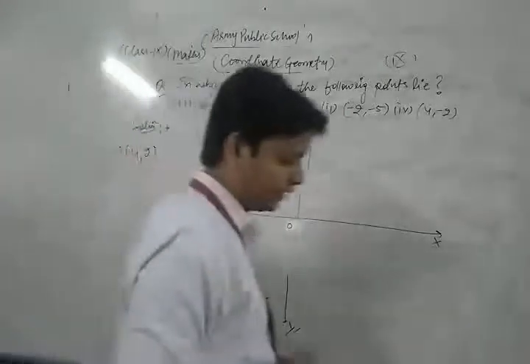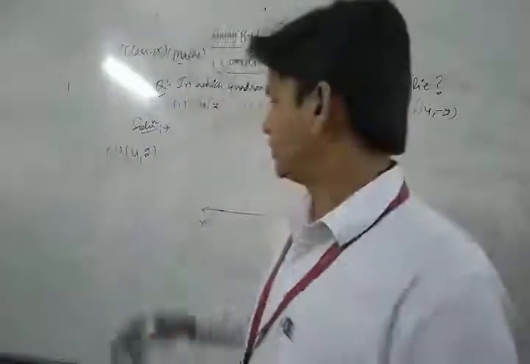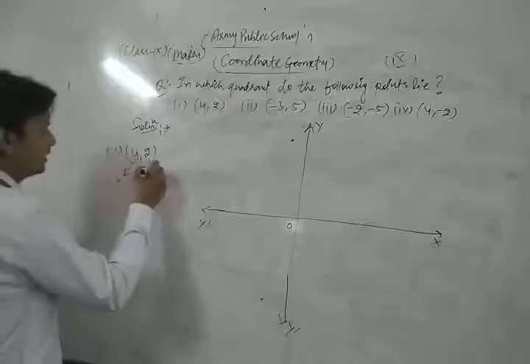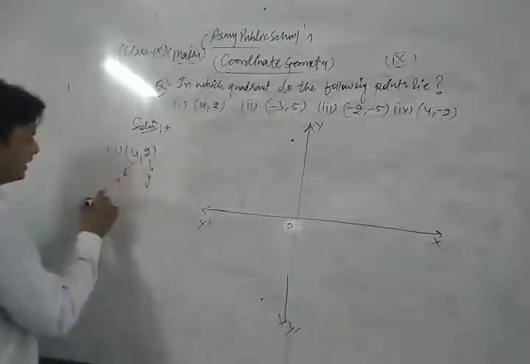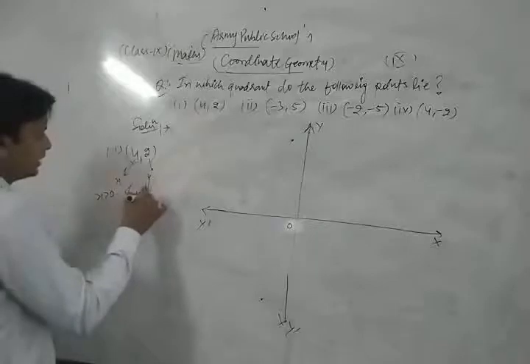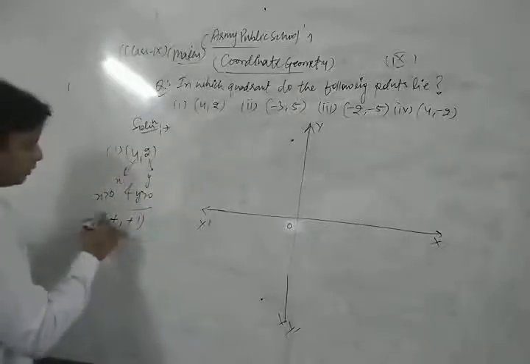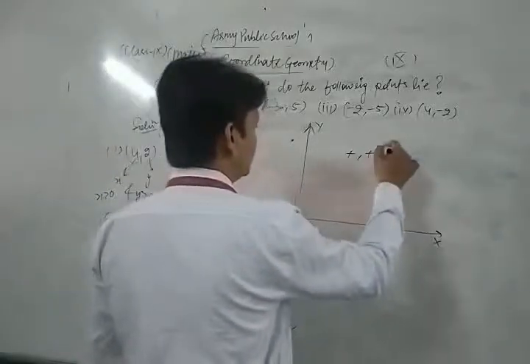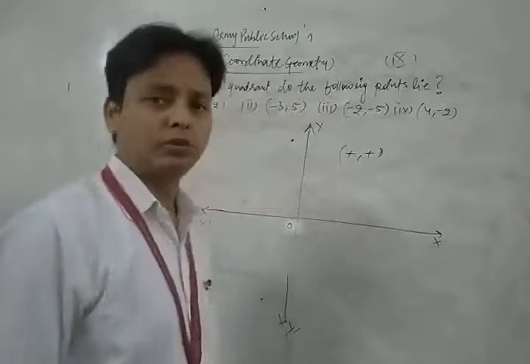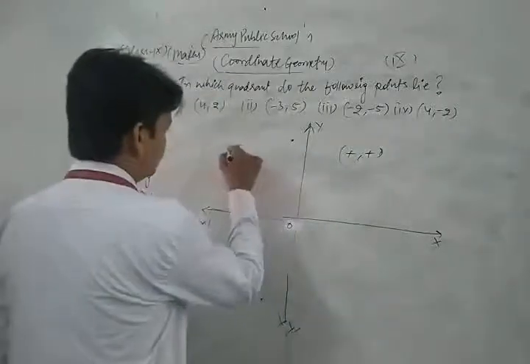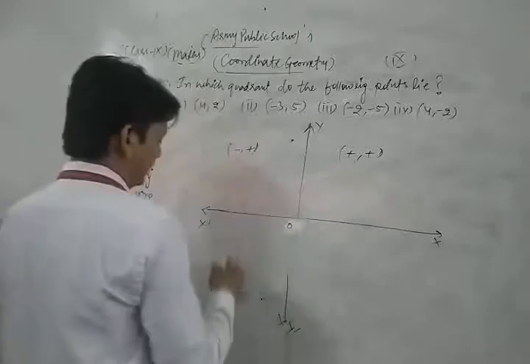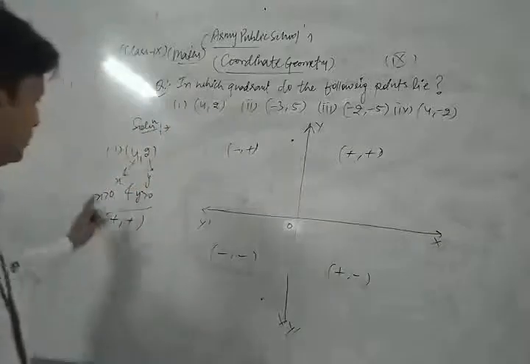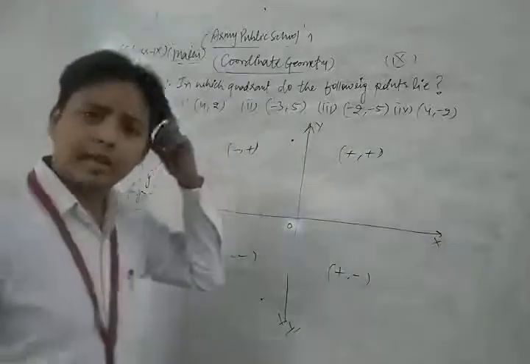Here abscissa x and ordinate y: x is greater than 0 and y is greater than 0, meaning both are positive. In the first quadrant both abscissa and ordinate are positive. In the second quadrant, abscissa is negative but ordinate is positive. In the third, both are negative.